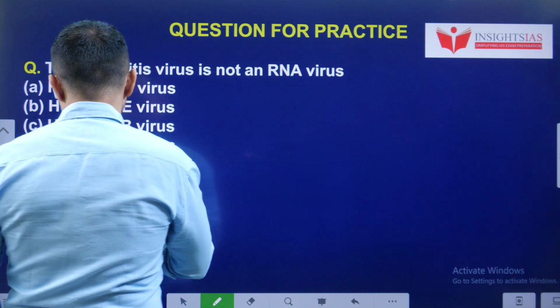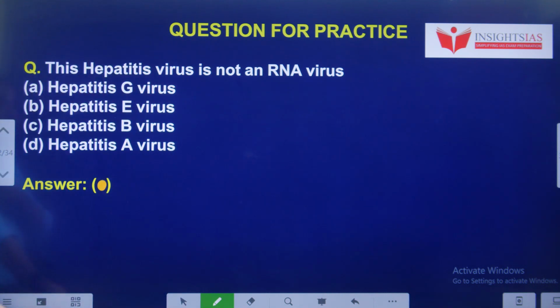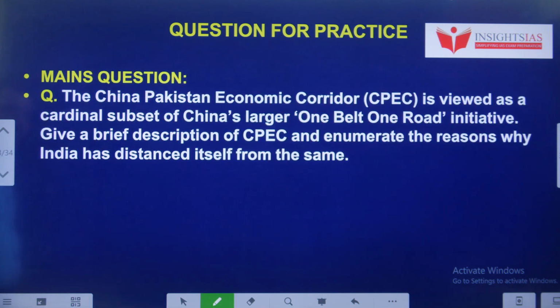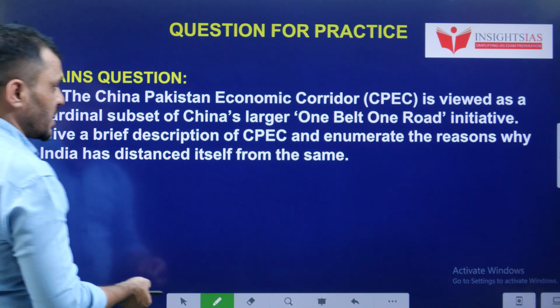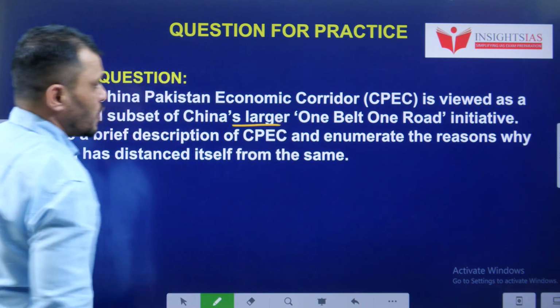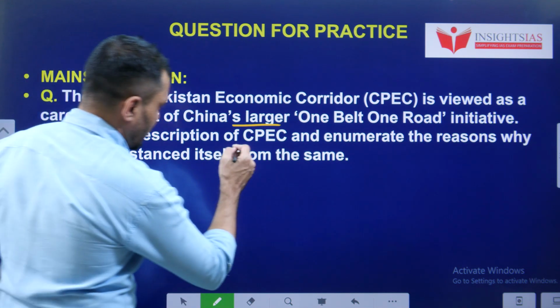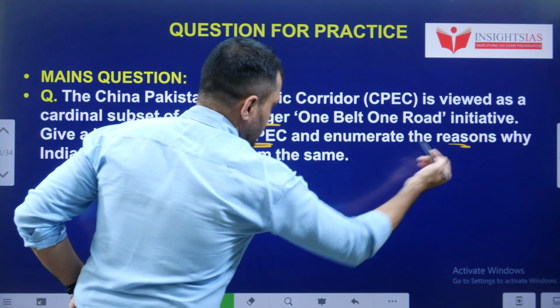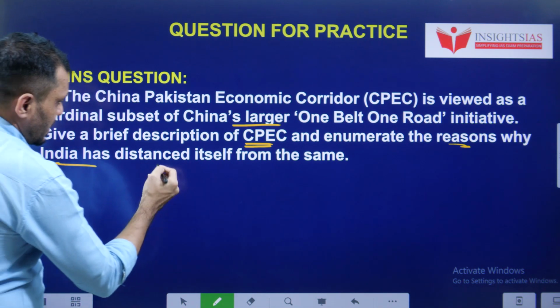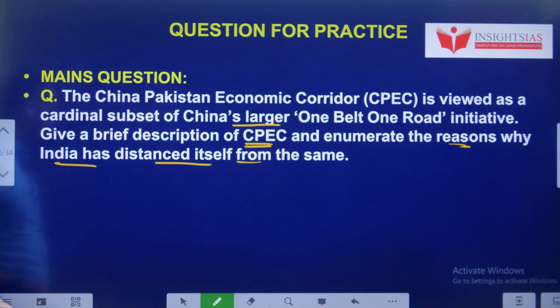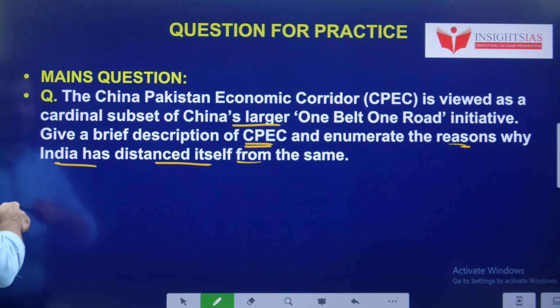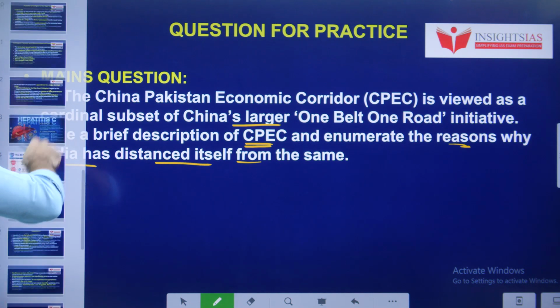Next, today's question. Which one of these is not an RNA virus? Mains question: CPEC is viewed as a cardinal subset of China's larger One Belt One Road initiative. Give a brief description of CPEC and the reasons why India distanced itself from the same. Why is India distancing from the Belt and Road Initiative? Put your comments.